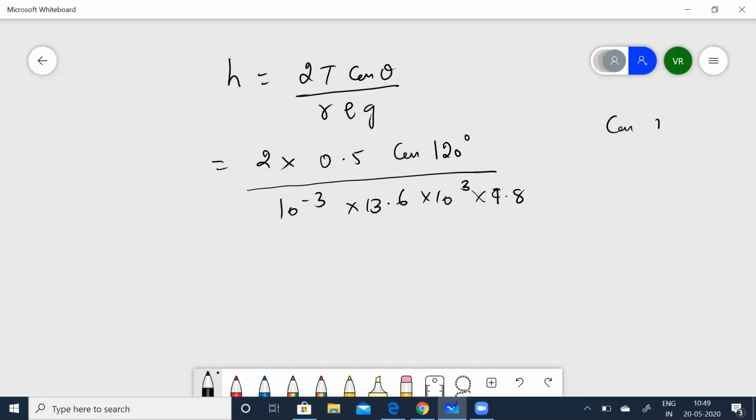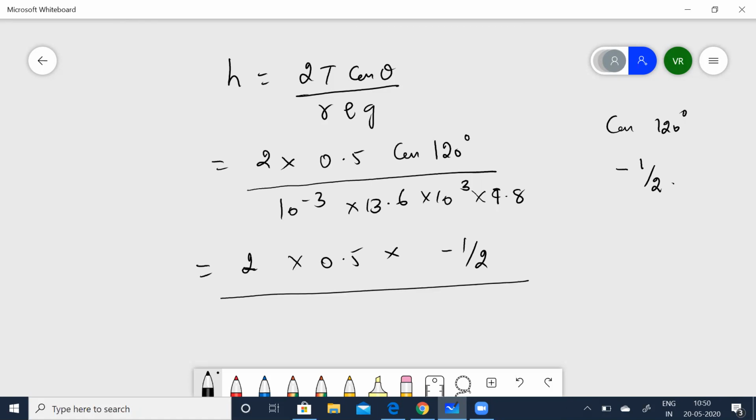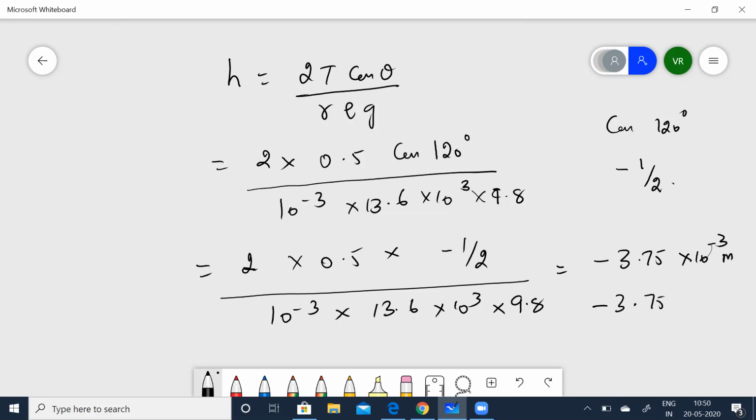Now cos 120, cos in the second quadrant is negative, so it is going to be minus 1 by 2. So I'll put it this way: 2 into 0.5 into minus half, divided by 10 to the power of minus 3 into 13.6 into 10 to the power of 3 into 9.8. When I calculate and simplify this, I get minus 3.75 into 10 to the power of minus 3 meters, or I can put it as 3.75 millimeters.